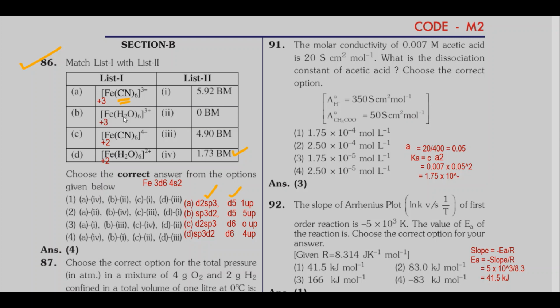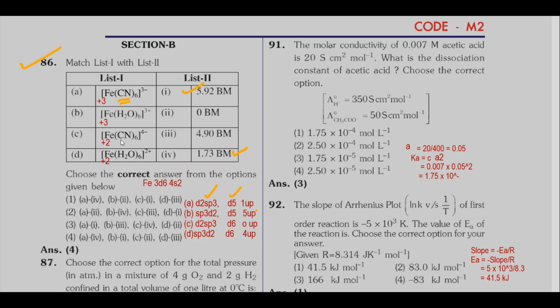For second complex, here also iron in the +3 oxidation state, but weak ligand. For weak ligand, what happens is that hybridization is sp3d2, high spin complex. So here 5 unpaired electrons are there. So for second complex, magnetic moment is 5.92 Bohr magneton.